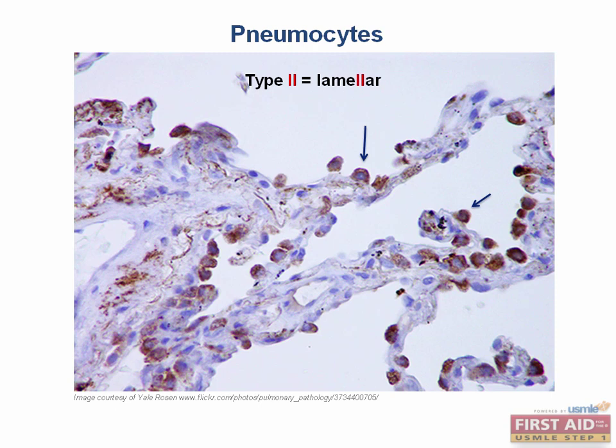Interestingly, these cells can differentiate into either type 1 or type 2 cells and are the ones that proliferate during lung damage. For example, in acute respiratory distress syndrome, also called ARDS, there is diffuse alveolar damage. The type 1 pneumocytes are the ones that are mainly affected simply due to their abundance in the tissue. Once damaged, the alveolar membranes become permeable and a protein-rich fluid leaks into the alveoli, eventually forming the classic hyaline membrane seen in this condition.